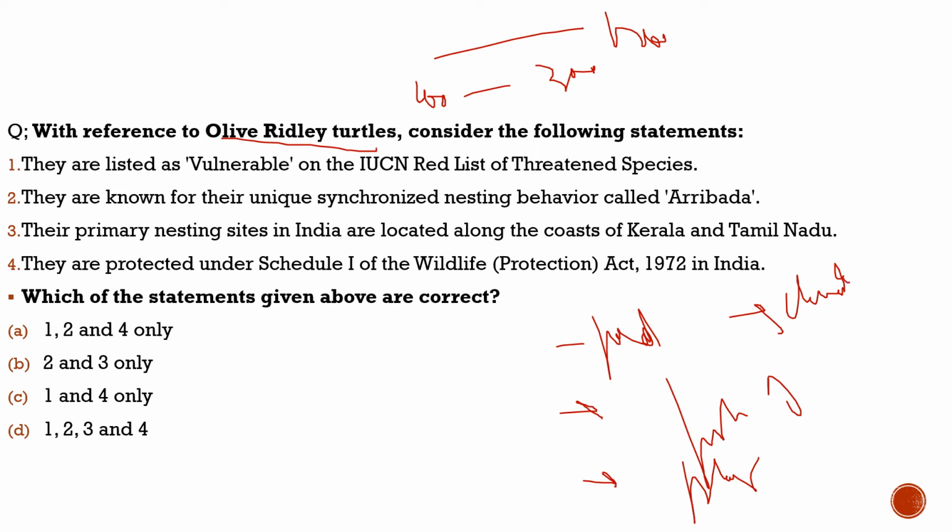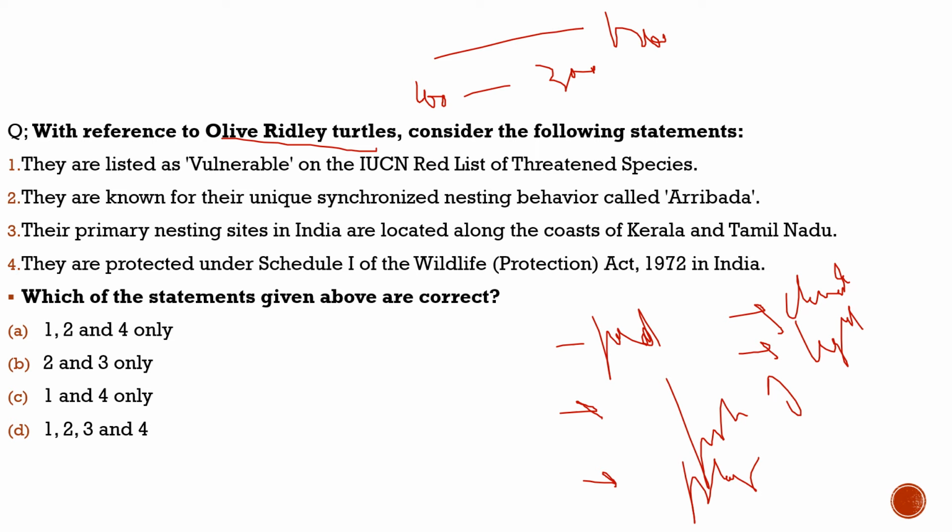One of the major reasons for the death of these turtles is light pollution. The artificial lighting on the beach confuses the newborn turtles. It is in their DNA that when they are hatched, they tend to move towards the direction of the sun, and they would actually dive into the sea.